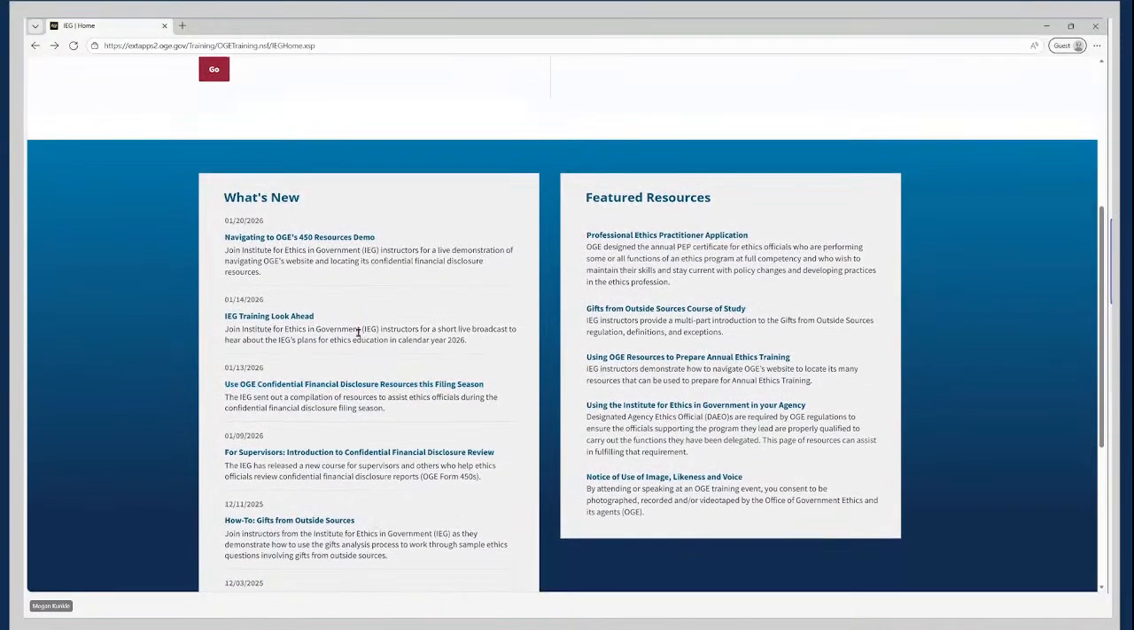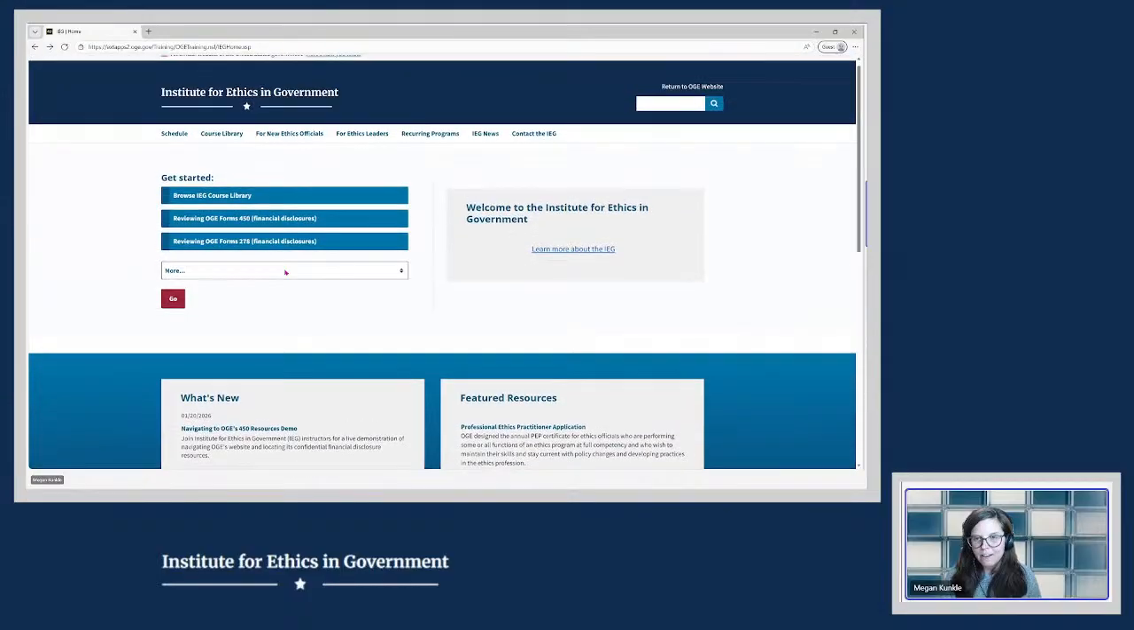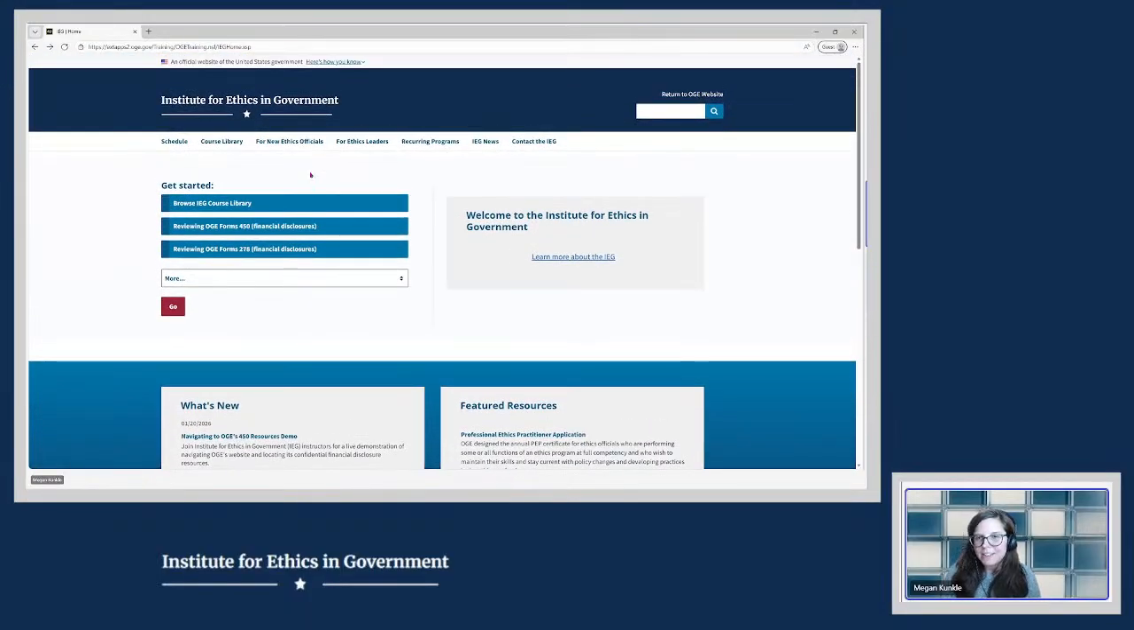So let's scroll back to the top of our homepage, and you'll see that our new homepage, and this has really only been out now for a few months. Time is difficult to capture recently, but our new homepage does mirror that of the OGE homepage, so it does look very similar. So you'll see here up at the top these different tabs. And in today's demo, we're going to look more closely at the Schedule tab and the Course Library. So first, let's look at the schedule.